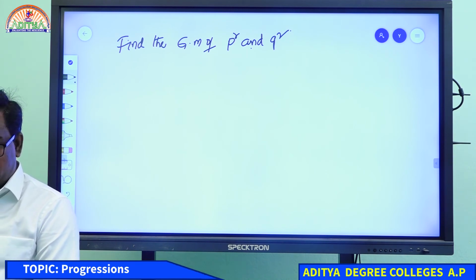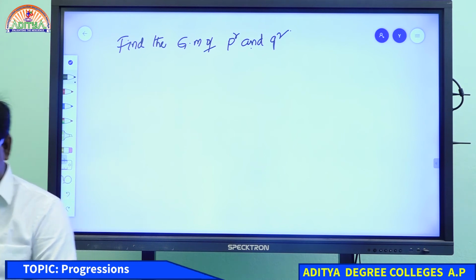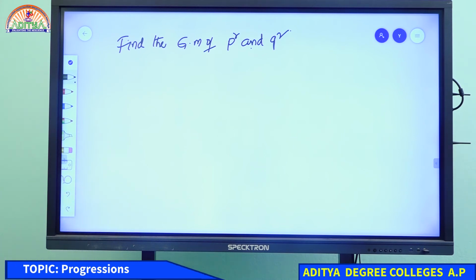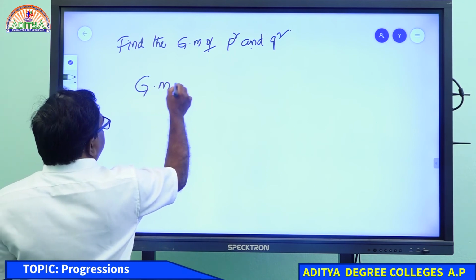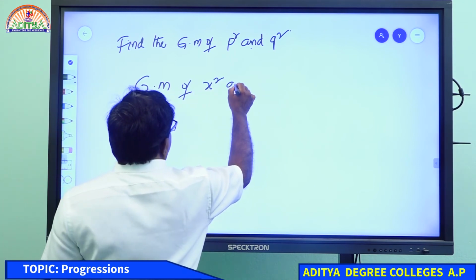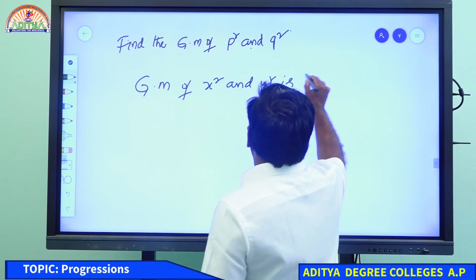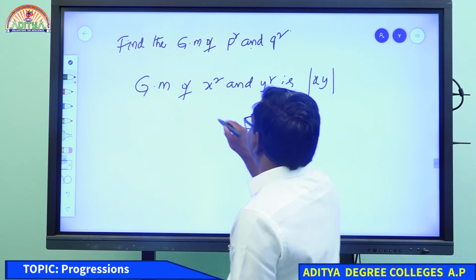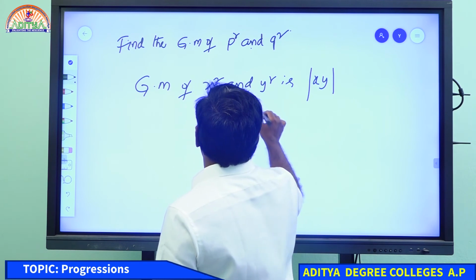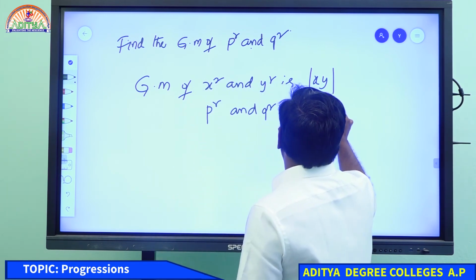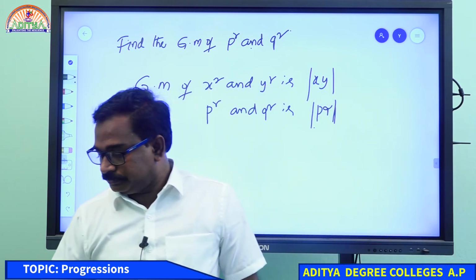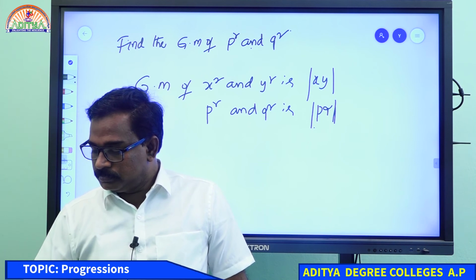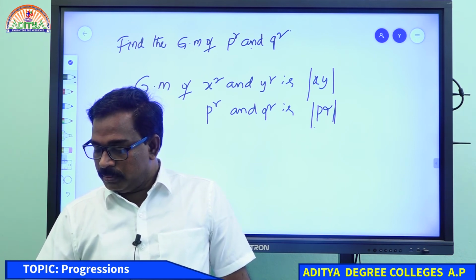PQ, everybody wrote PQ, right? Positive PQ or negative PQ? GM of x square and y square is always modulus xy. So the GM of p square and q square is modulus pq.